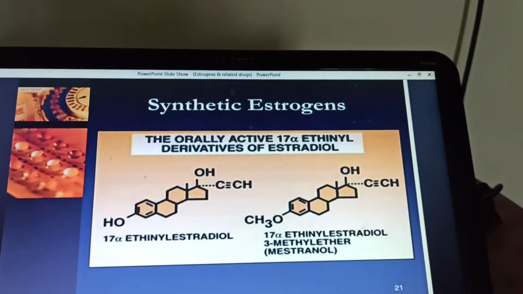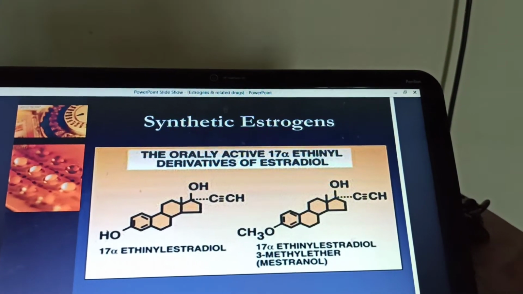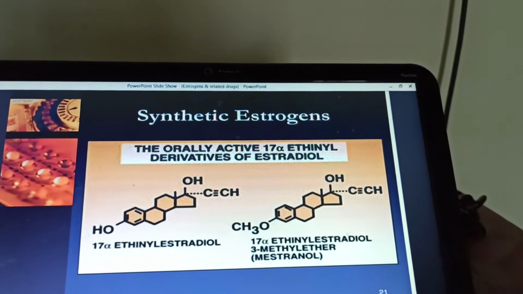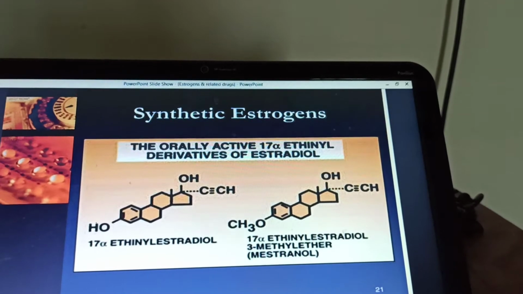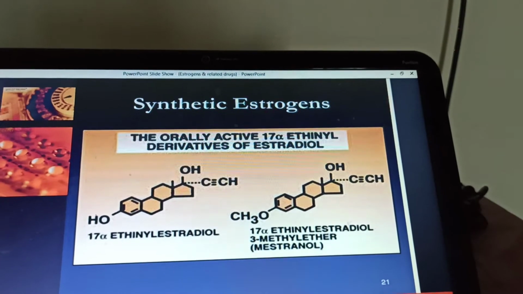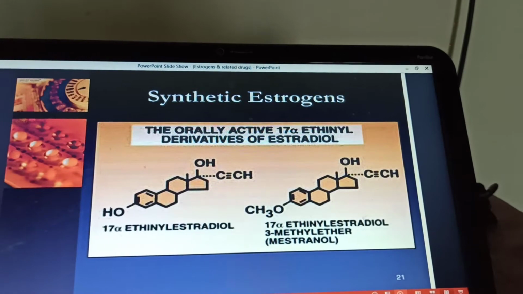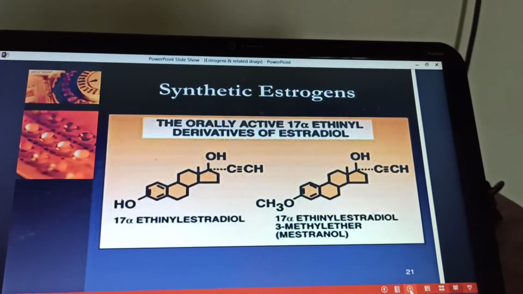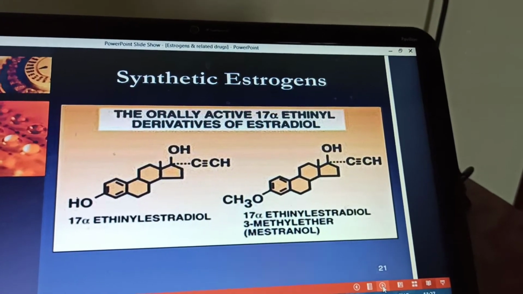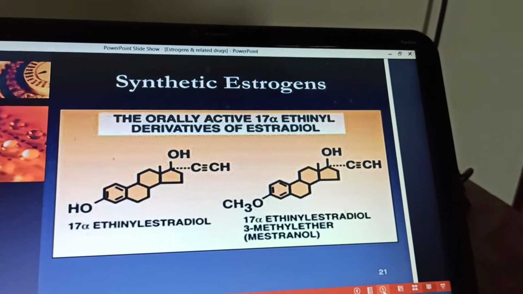Now what is the difference between the synthetic and the natural estrogens? Natural estrogens have poor bioavailability. They are steroidal compounds. They get destroyed on oral administration by the enzymes of the liver and by the enzymes of the gastrointestinal tract. Moreover they have short duration of action. That's why natural estrogens are not recommended orally. So to overcome these drawbacks, synthetic estrogens are developed which have long half life, long duration of action, and they are resistant to the enzymes of the liver and the gastrointestinal tract.